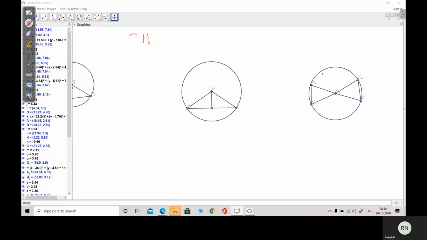If the line joining center of a circle and midpoint of a chord is perpendicular to the chord.